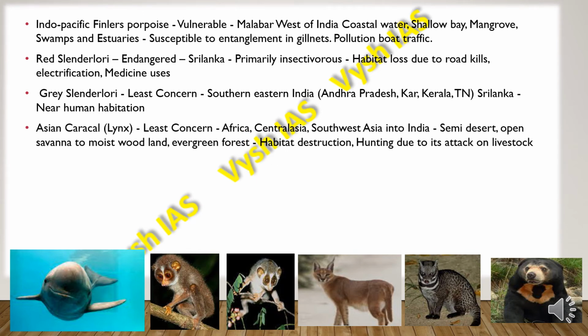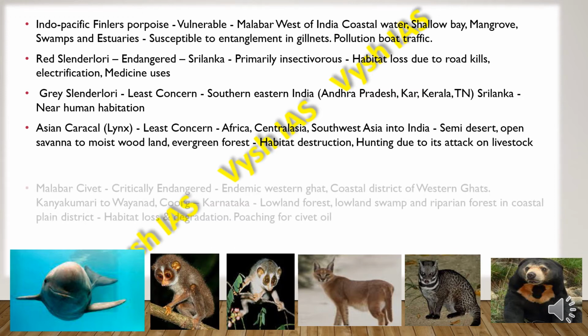Then we have the Asian caracal lynx. So they have least concern, and they are found in Africa, Central Asia, Southwest Asia, and also up into India. So they are found in semi-desert, open savanna to moist woodland and evergreen forests. So they mainly face threat because of habitat destruction, hunting, and also due to its attack on livestock.